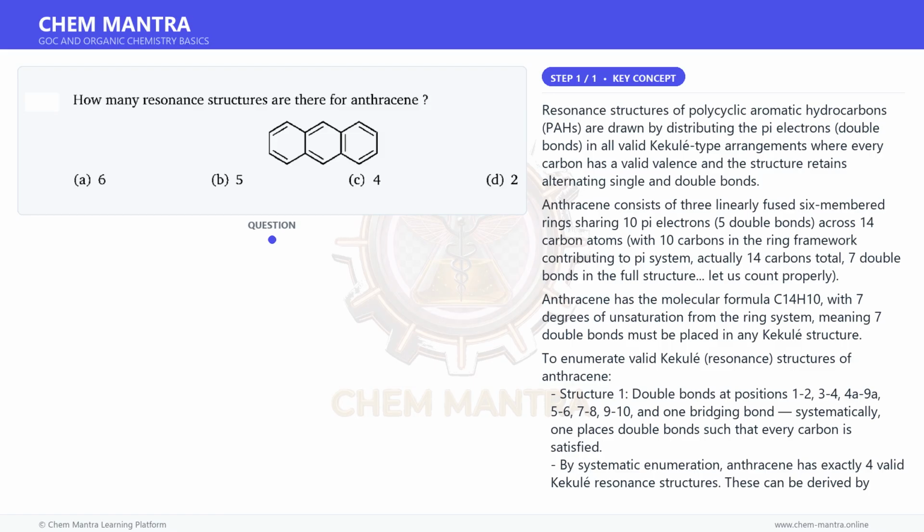Why other options fail? A. 6 overcounts. Naphthalene has 3 resonance structures, and anthracene does not simply triple that. B. 5 is an incorrect enumeration. No valid 5th Kekulé structure exists for anthracene. D. 2 undercounts, ignoring the valid structures where C9=C10 is a double bond and the 2 outer ring configurations.